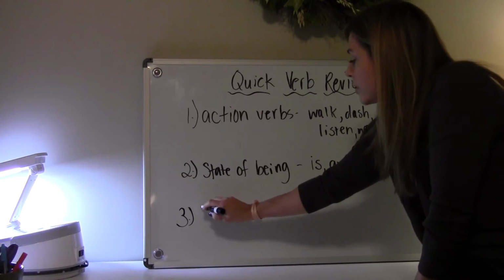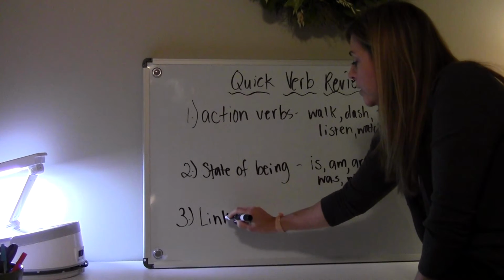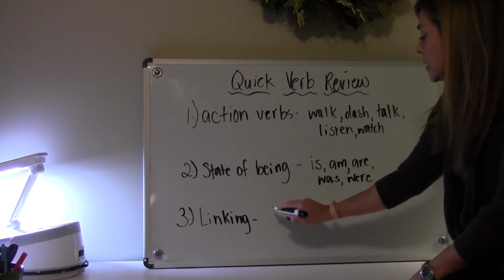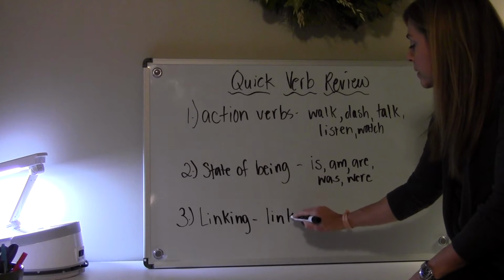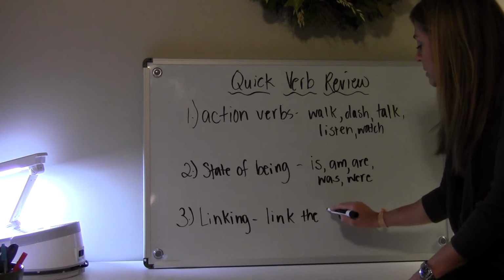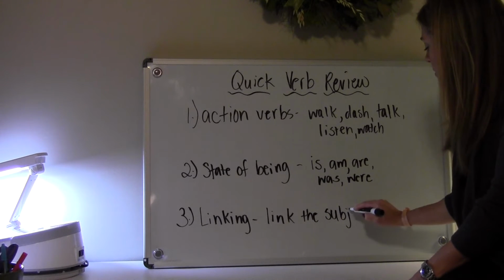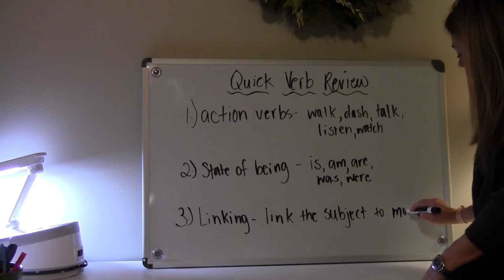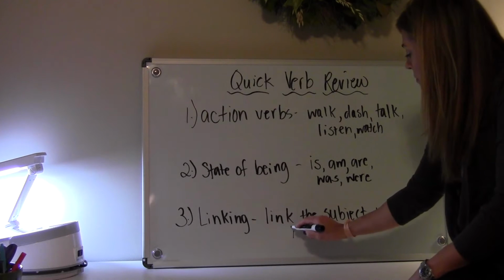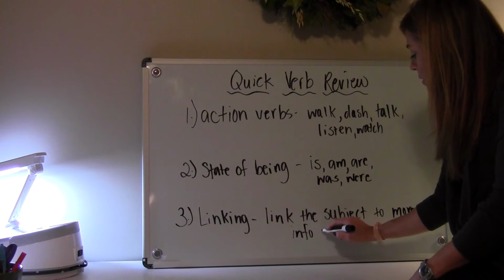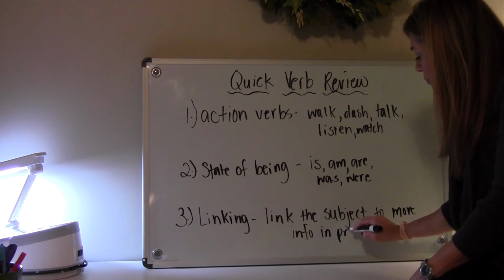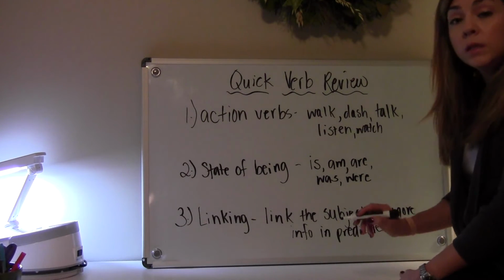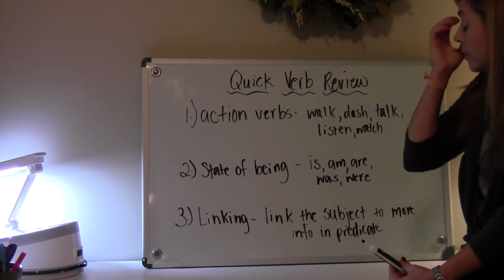So, the third kind of verb that we want to talk about before we start looking at our nouns are linking verbs. Linking verbs link the subject to more information in the predicate. Predicate is the part of the sentence, or clause, that has your verb.